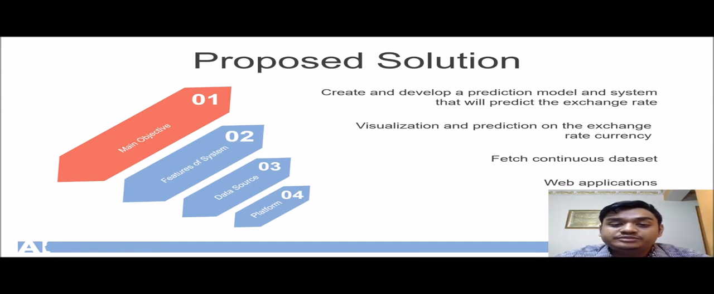To overcome this problem, I have proposed one solution, which is to create and develop a prediction model and system that will predict the exchange rate. And the main features of this system are visualization and prediction of the exchange rate. And the data will be fetched continuously so that the currency rate will be updated, and the platform is a web application so that everyone can access it.